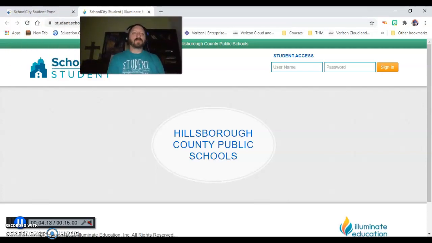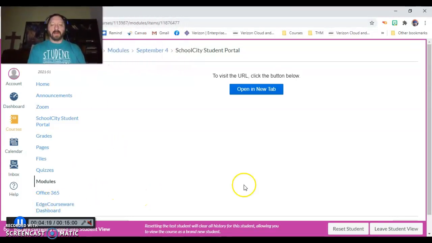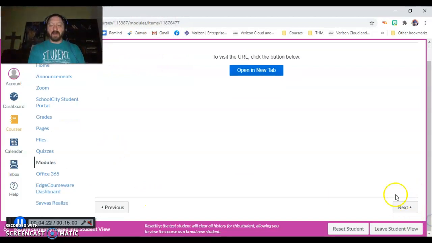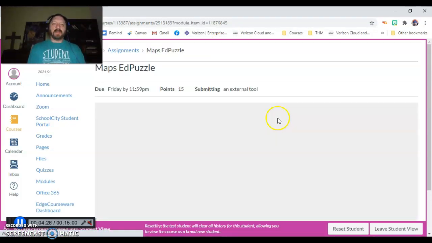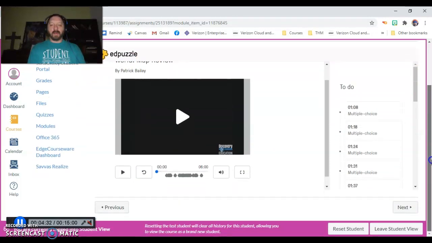Now, once you get that done, you can close that out, and you can come back into the module here. If you literally come down here, from this one it said open new tab. Come down here and click on next. This is going to take you to the Maps Edpuzzle. Okay, and boom, it's going to be right there for you.